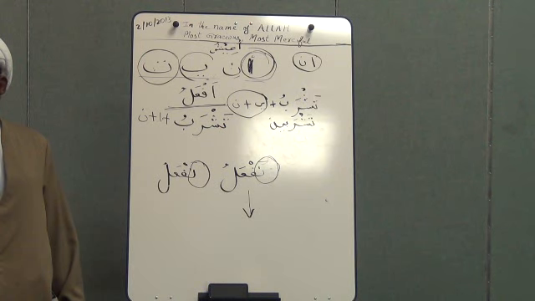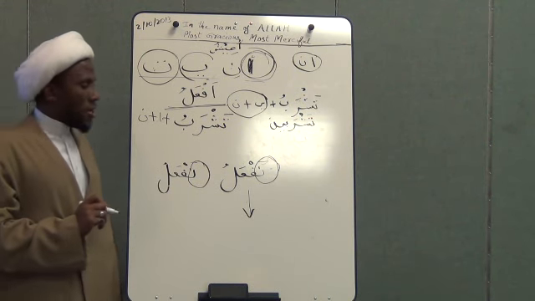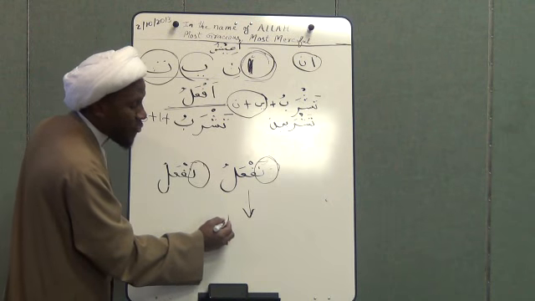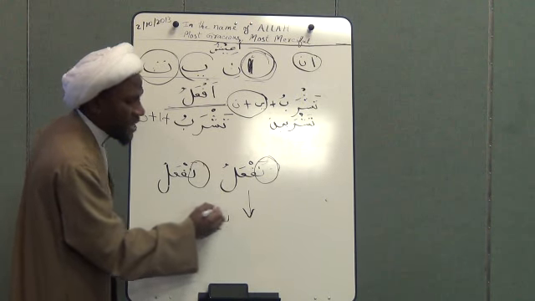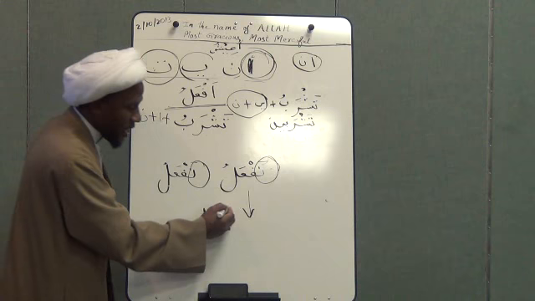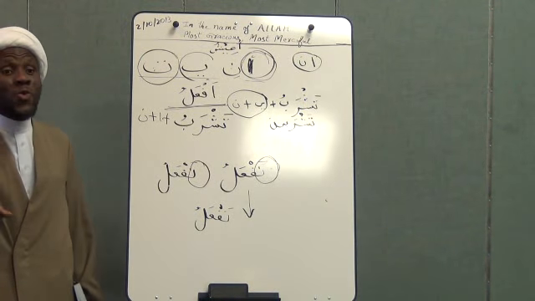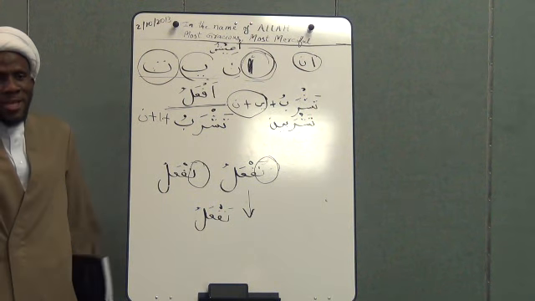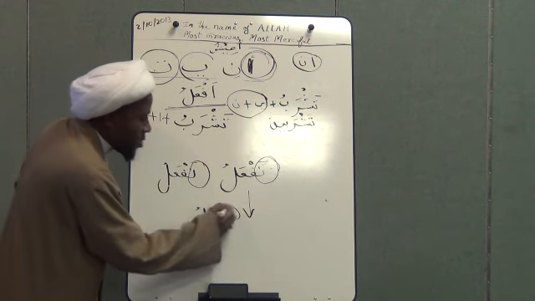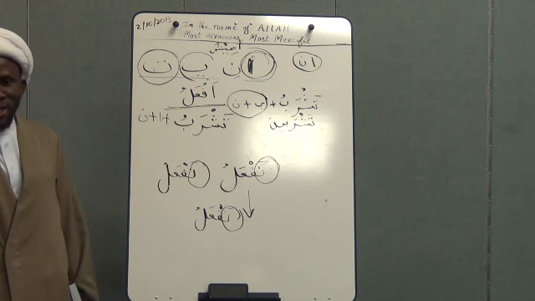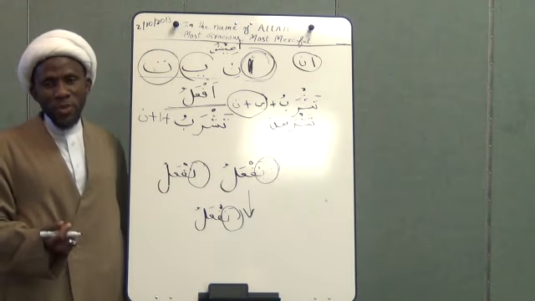Like Allah said in Surah Al-Mutaffifin, كَذَلِكَ نَفْعَلُ بِالْمُجْرِمِينَ. He said that is how we do with the criminals. Allah is one, but he used the word noon, نَفْعَلُ, that is how we. So even though Allah SWT is one, the noon is used as well.